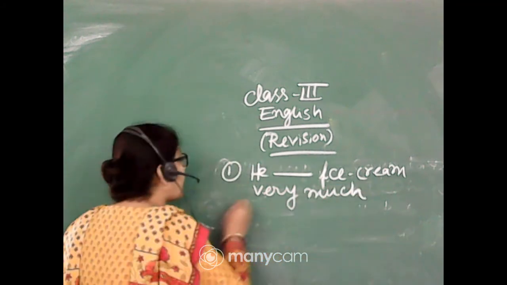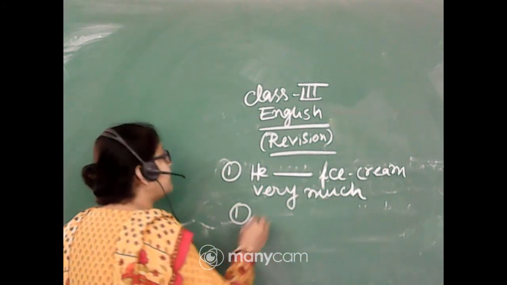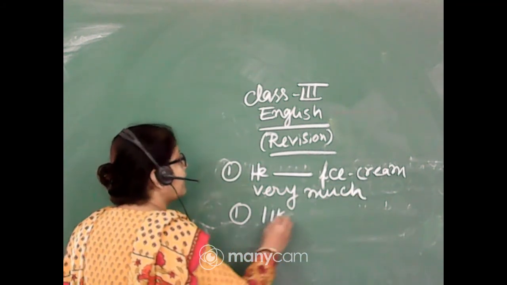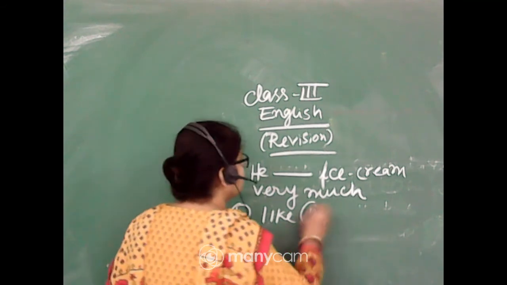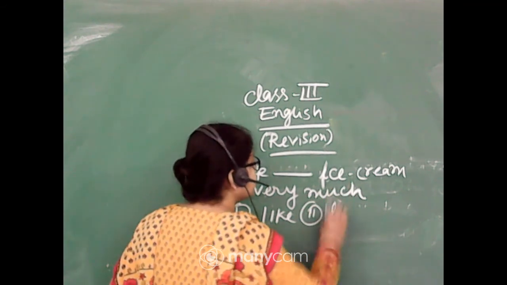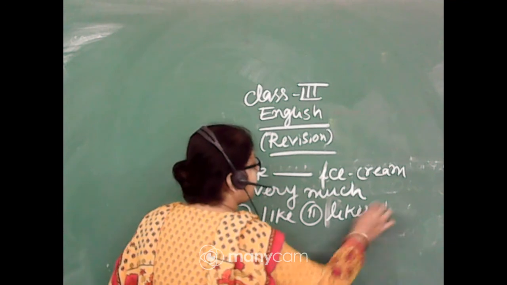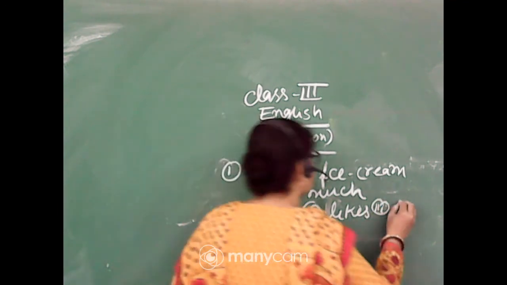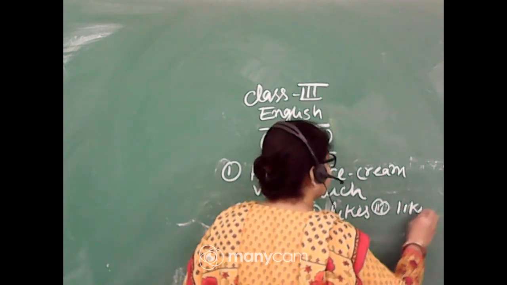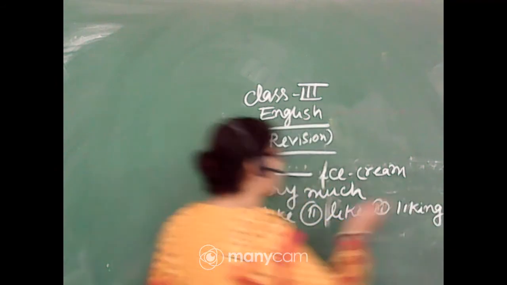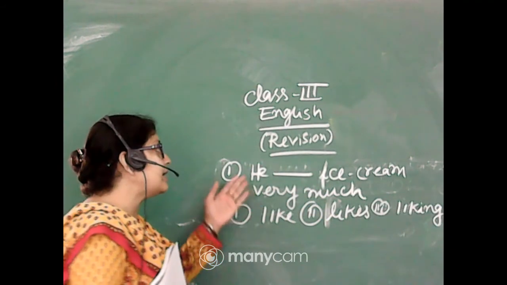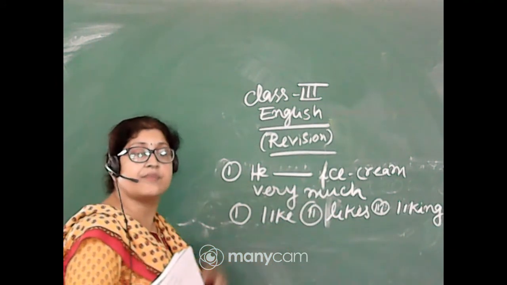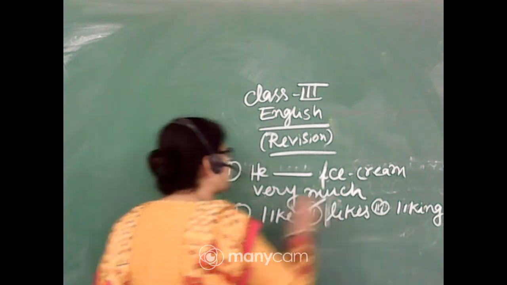So number 1, we can give like. Number 2, likes. And number 3, liking. But I am not giving that, liking. So obviously he likes ice cream very much. So we have to tick it like this.